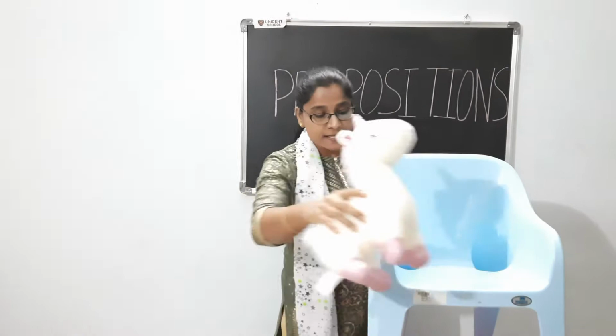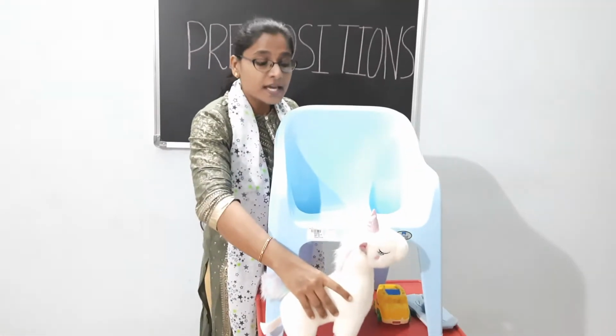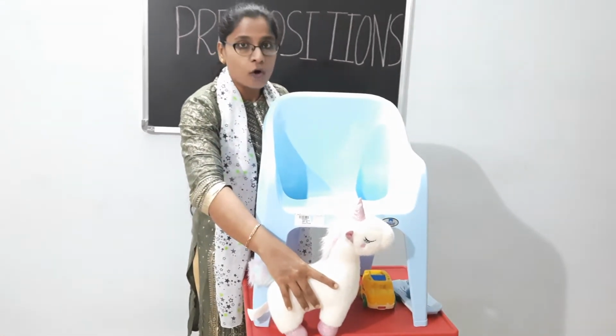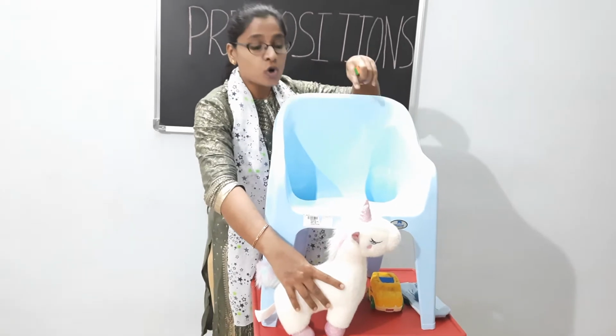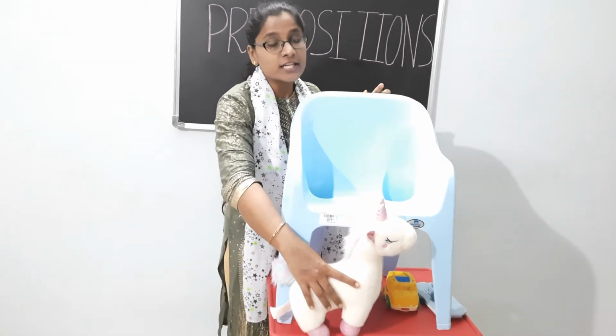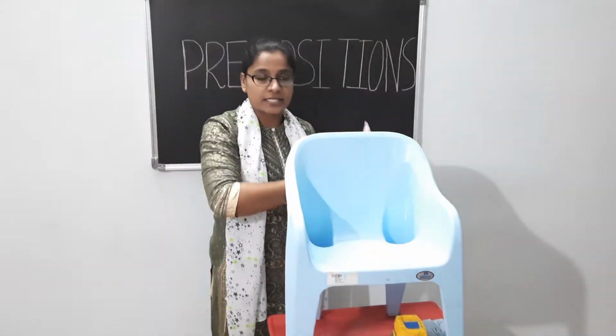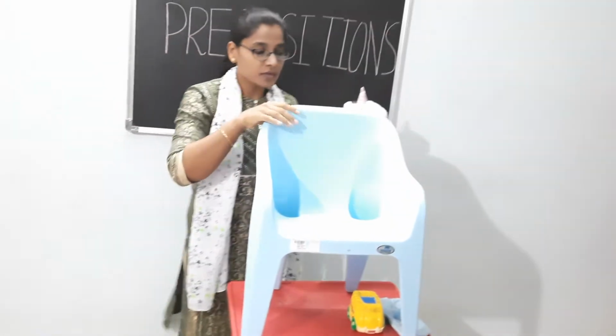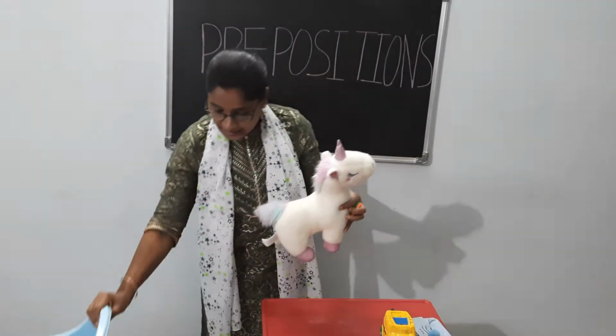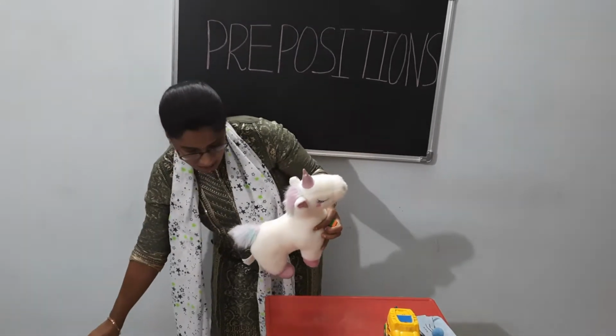If the unicorn is in front of the chair, we will say the preposition is in front of. In front of, behind. In front of the chair, behind the chair. Okay. Now let's see other things.